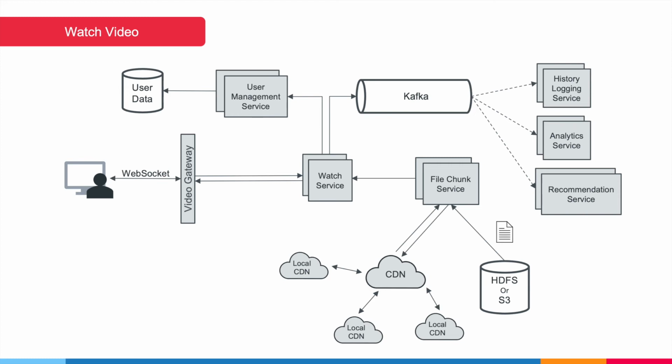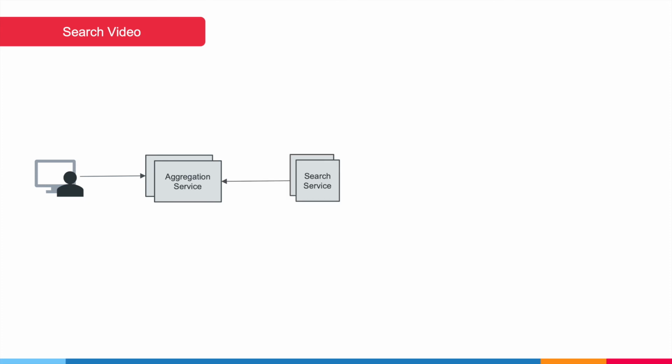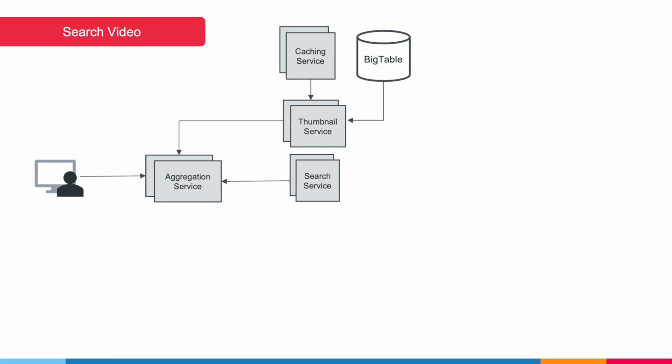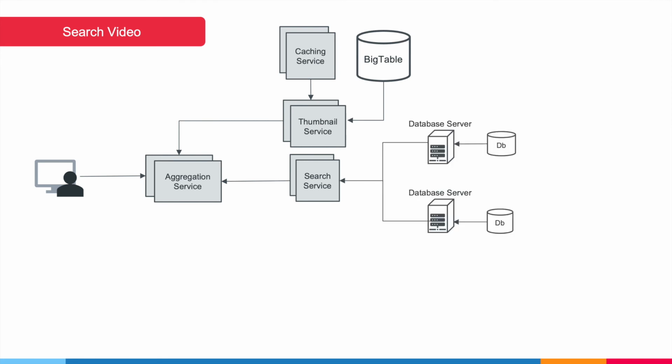Now coming to the design of searching video, a user will interact with the search aggregation service, which will query and aggregate all the results from a distributed search service. The aggregator can further query thumbnail service since each result will need a thumbnail to be displayed to the user. The thumbnail service will internally retrieve the results from the caching service and Bigtable. The search service will internally retrieve the results from database servers where the indexed results are being maintained.